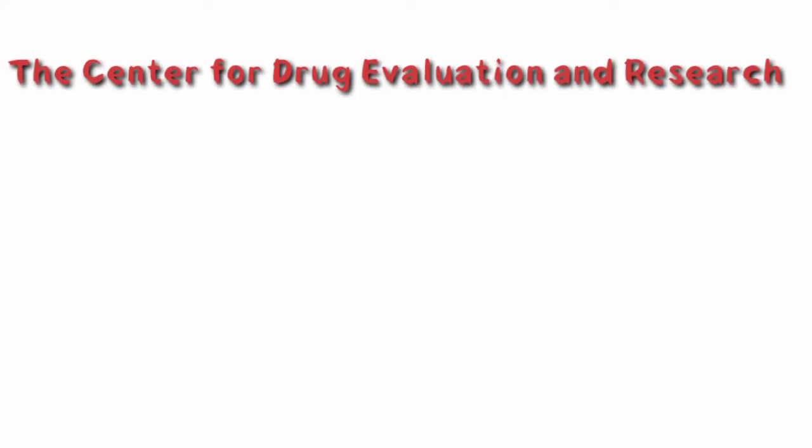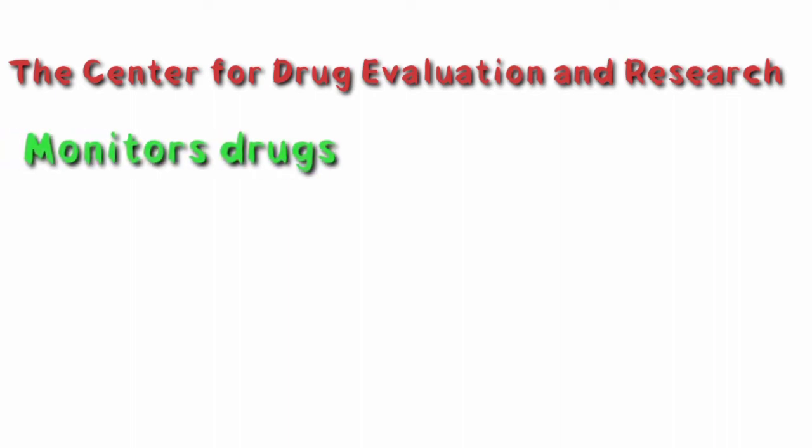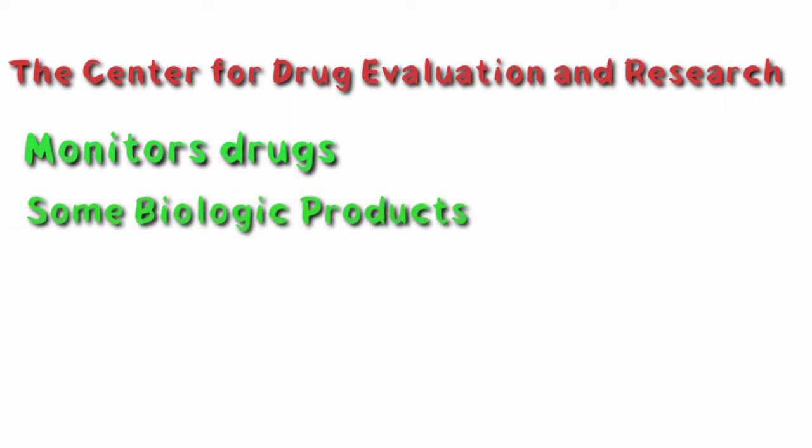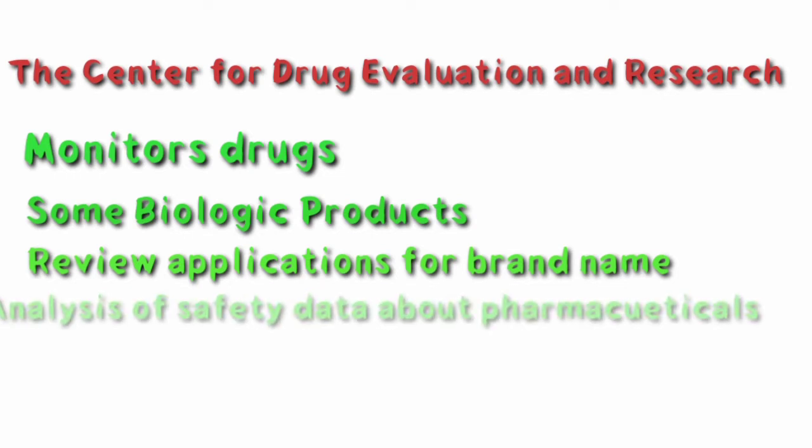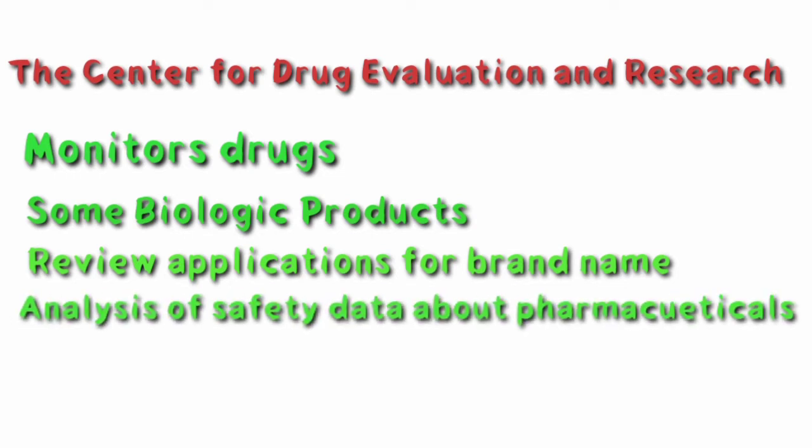The Center for Drug Evaluation and Research. The center is a division of the Food and Drug Administration that monitors most drugs as defined in the Food, Drug and Cosmetic Act. Some biologic products are also legally considered drugs, but they are covered by the Center for Biologics Evaluation and Research. The center reviews applications for brand name, generic and over-the-counter pharmaceuticals, manages U.S. current good manufacturing practices, determines which medication requires medical prescription, monitors advertising of approved medications, and collects and analyzes safety data about pharmaceuticals that are already in the market.